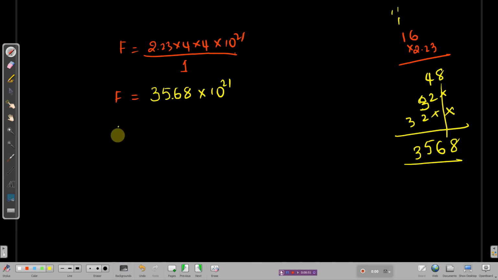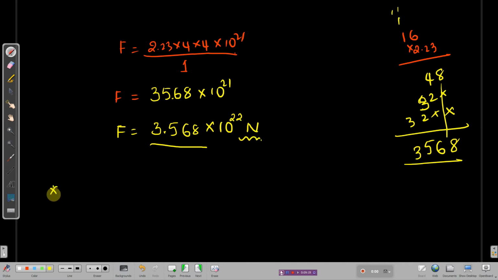Okay, so F is equal to, now you can do one thing, right? You can move the point towards the left side, as the value given in the textbook is 3.568. Since you have reduced one of the tens, you can increase that tens here and it will become 10 power 22. This is the force between Earth and the Sun, which is 3.568 into 10 power 22.